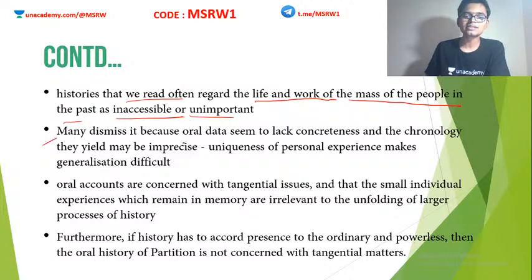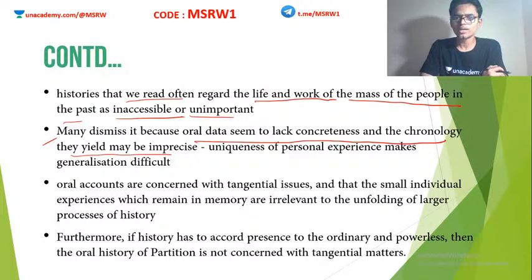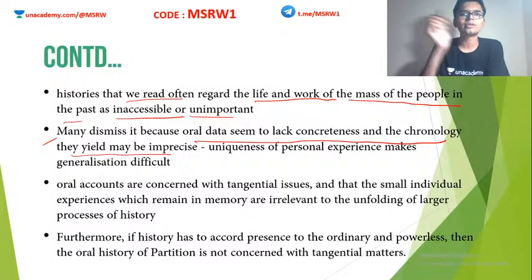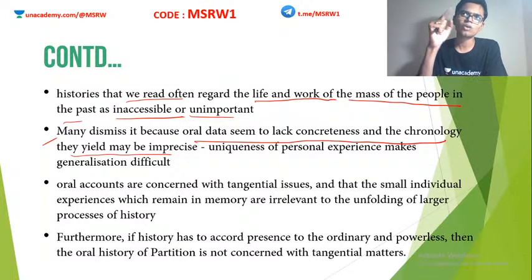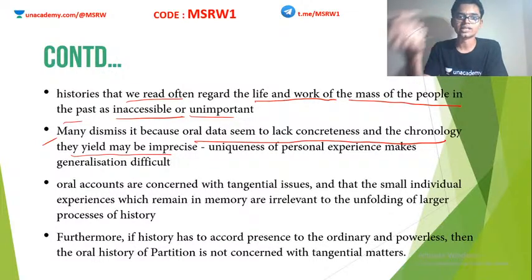So many dismiss it because oral data seems to lack concreteness, and the chronology they yield may be imprecise. People believe that when you recollect something from memory, it may not be complete. Also, you may not be able to keep that timeline. I can recollect something from 2008, 2007, but I'm not sure whether something else happened after that or before that. I may not be able to keep track of everything in chronological fashion. So this is a major drawback of using oral traditions.